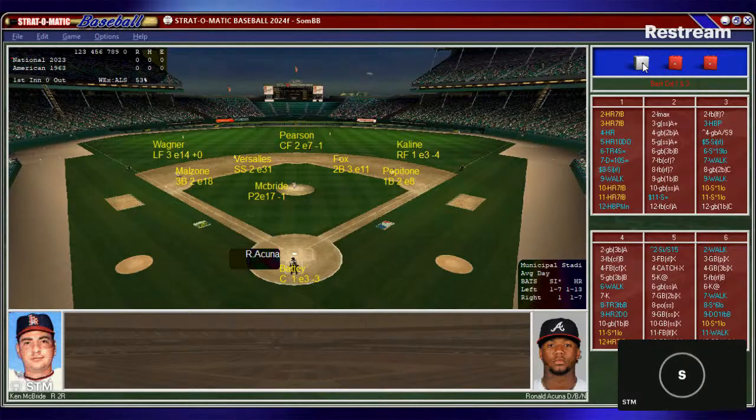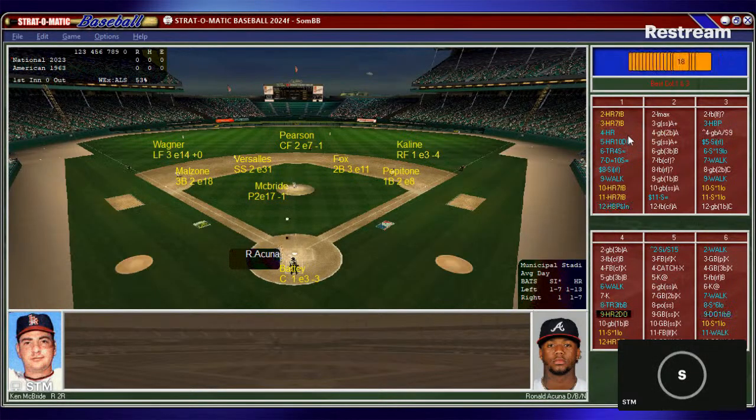We're playing in Municipal Stadium at the time where the singles were 1-7 to lefties, 1 to a right. Hitting home runs, the righties are only 1-7. So a little bit of a ball. Lefties have an easier time hitting home runs here in Cleveland. McBride on the mound. The full windup to Ronald Acuna.